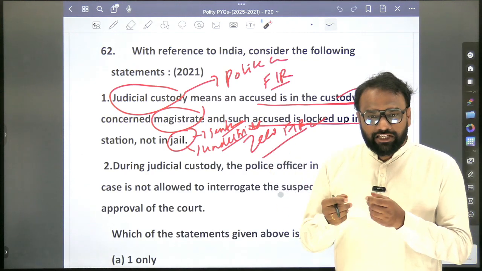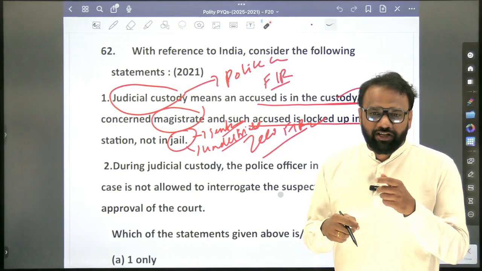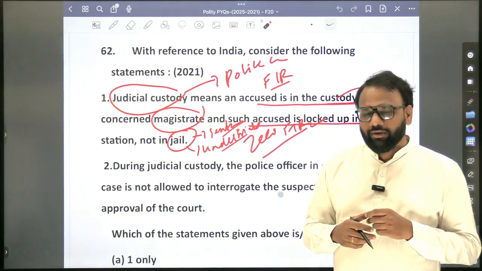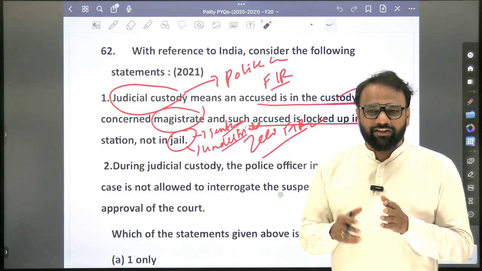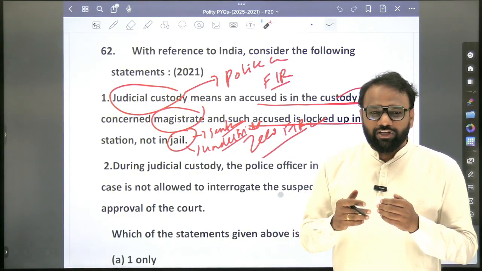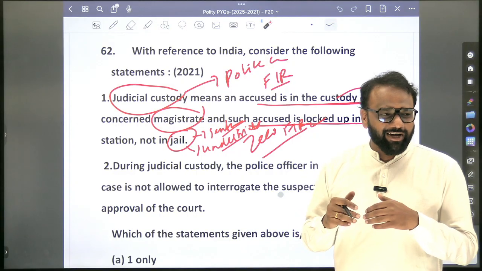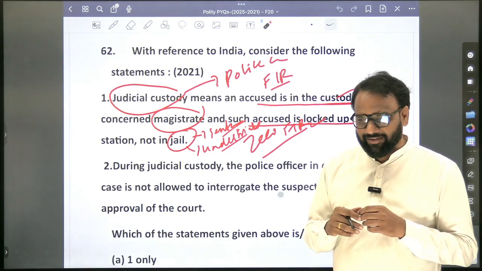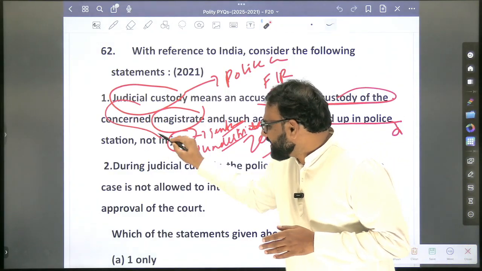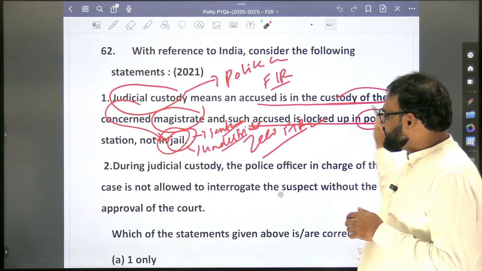So once a person has been arrested, there is a rule that within 24 hours he has to be taken to a magistrate. The magistrate will decide whether to send the person to judicial custody or police custody. Police will plead for police custody, but the accused will say, I don't want police custody, I want judicial custody. In judicial custody he will be in jail; in case of police custody he will be in the police station.